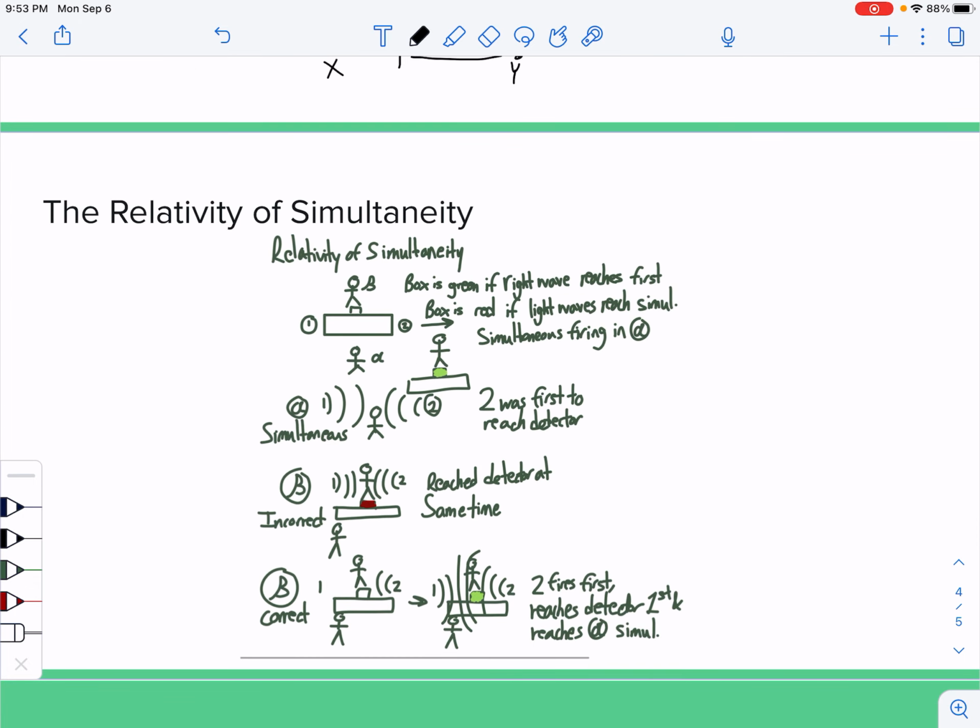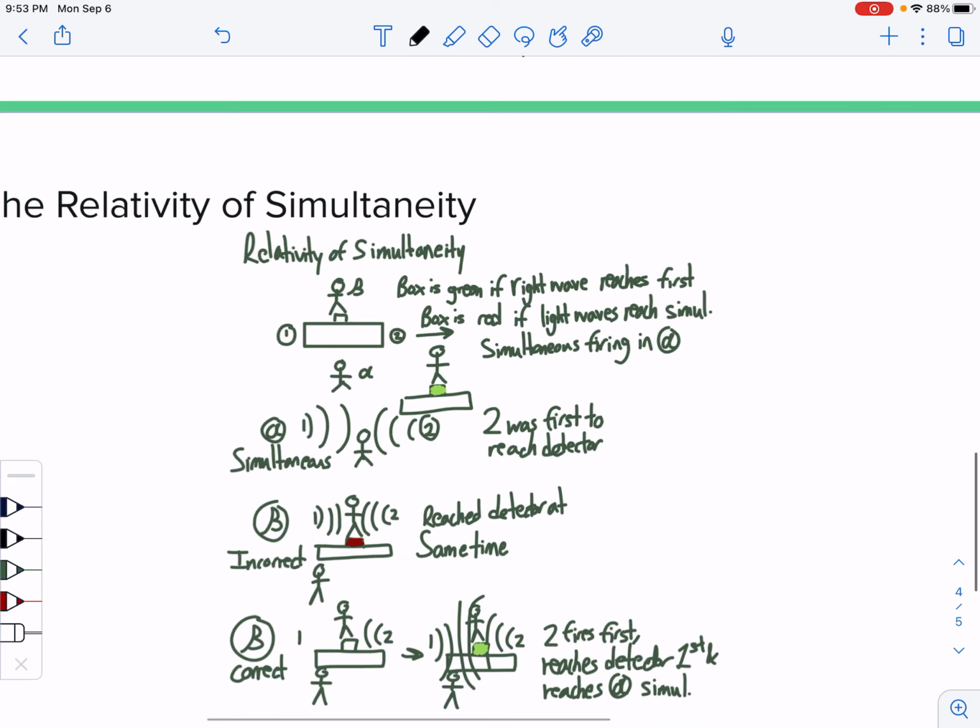And this brings us to an important point which will help set the scale for some of the mind-bending things in relativity. It's called the relativity of simultaneity. It's not entirely difficult, but it has a lot of steps and is a complicated concept to grasp at first. So let's start with this.